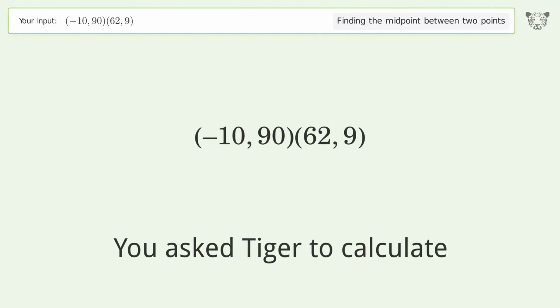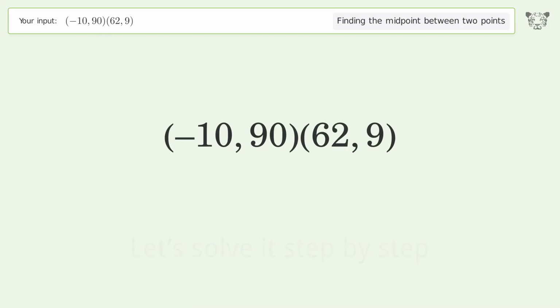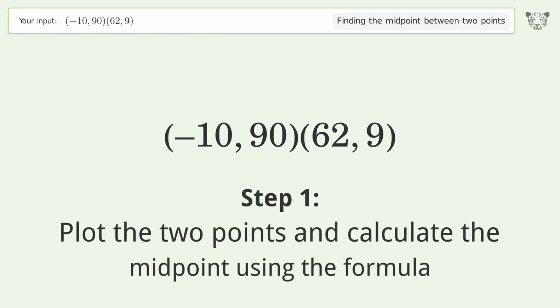You ask Tiger to calculate. This deals with finding the midpoint between 2 points. The midpoint between the 2 points is 26, 49.5. Let's solve it step by step. Plot the 2 points and calculate the midpoint using the formula.